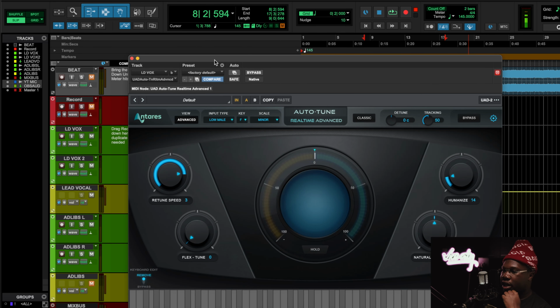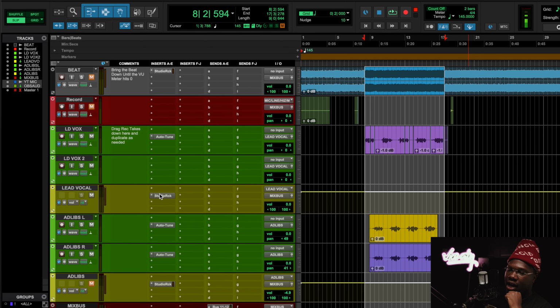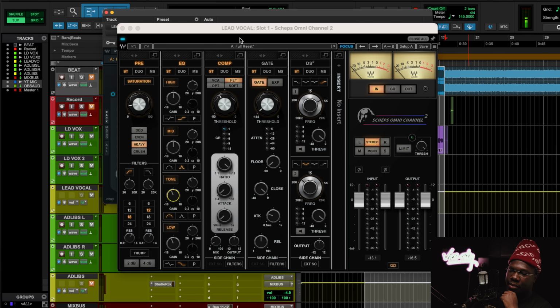The auto-tune settings though, bruh, I use the 3 retune speed to make it sound really spongy, like Play-Doh, really boingy, super putty type of texture, but then a good amount of humanize because I want it to sound spongy but not robotic. And I feel like KanKan really did a good job with that.